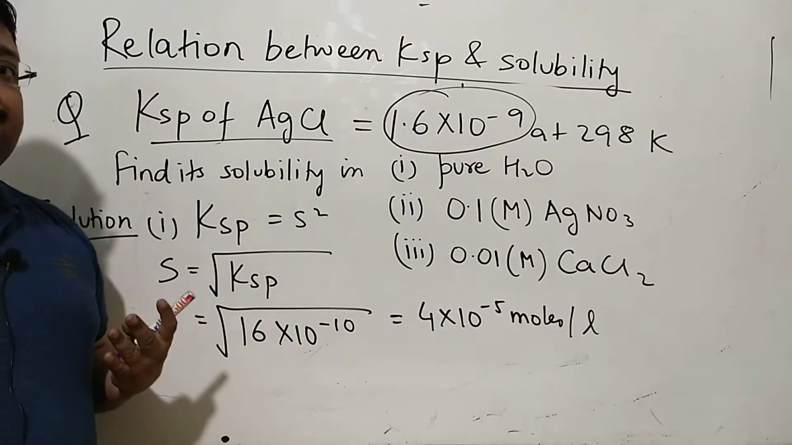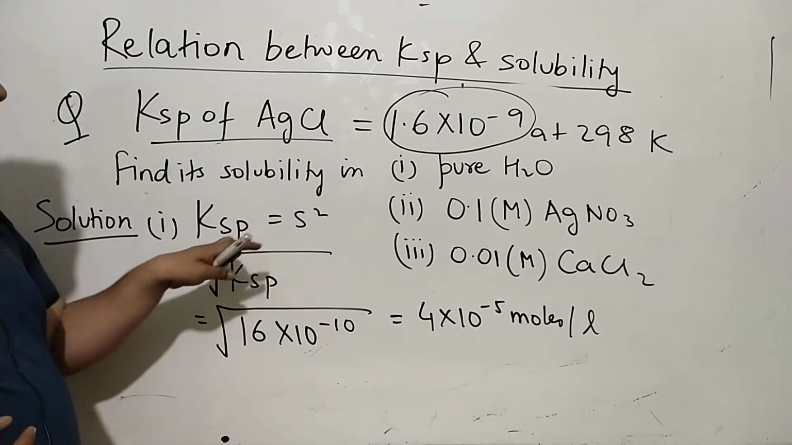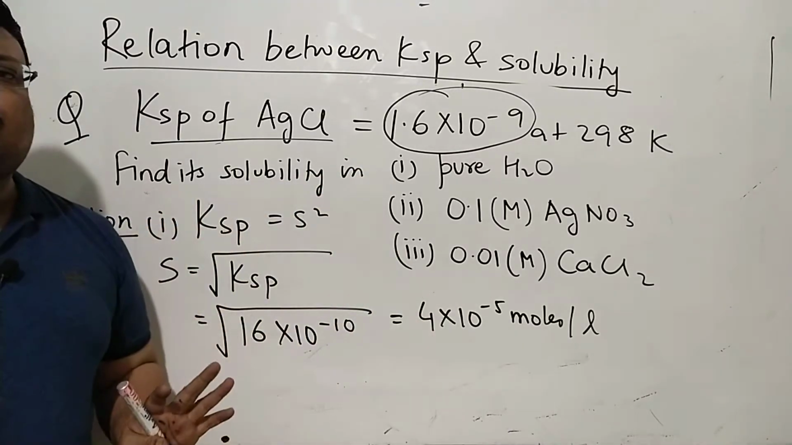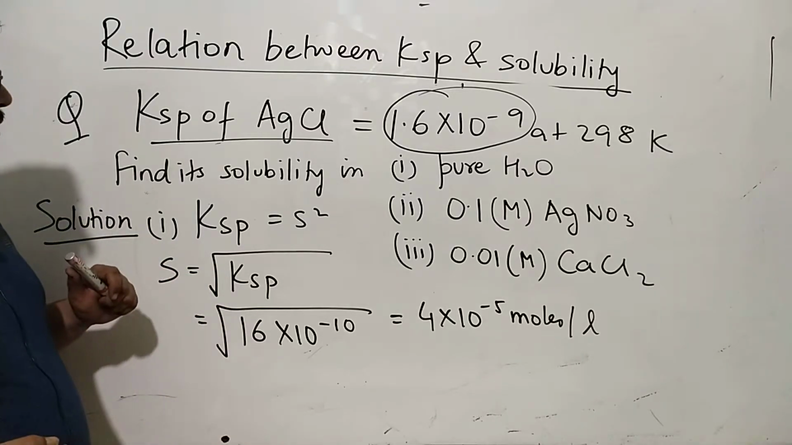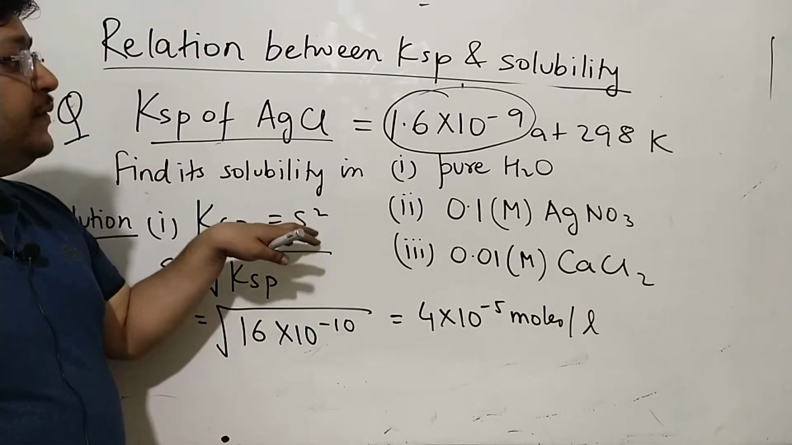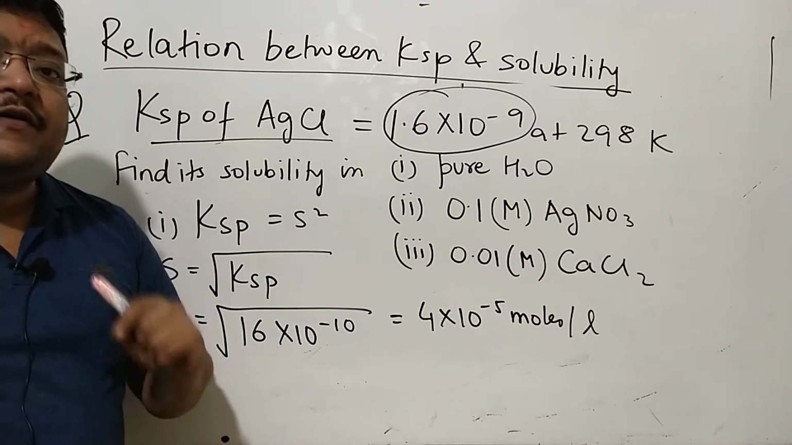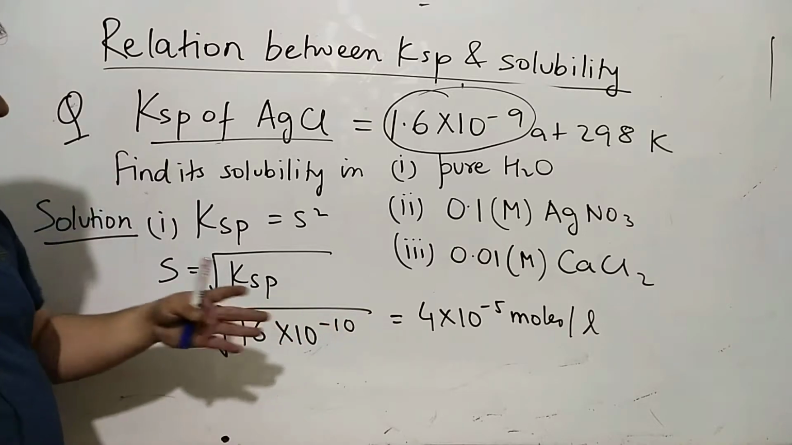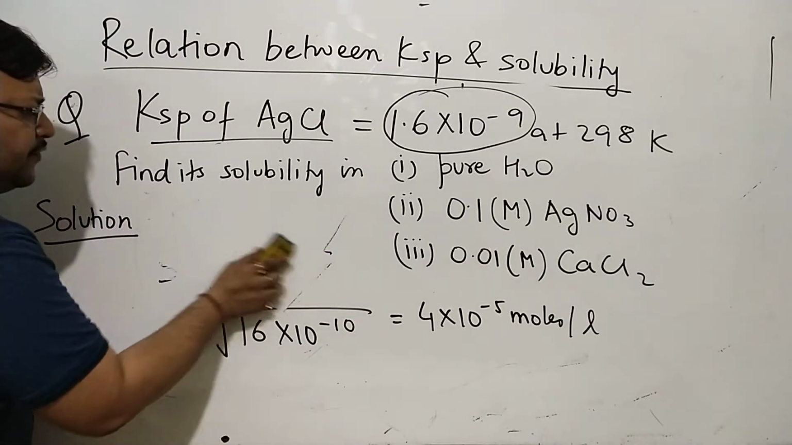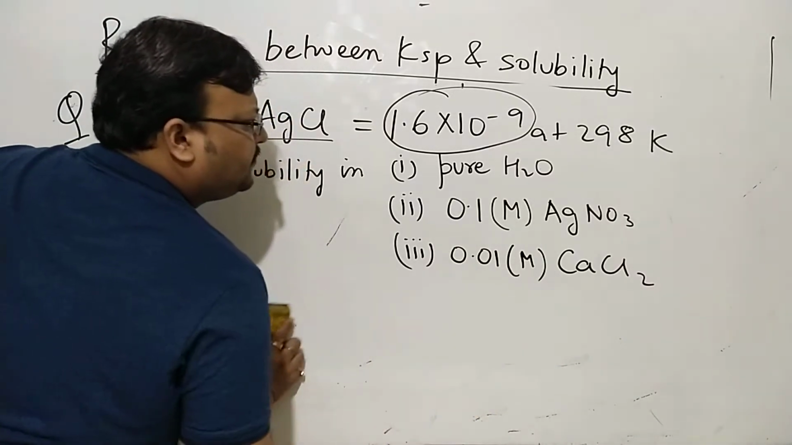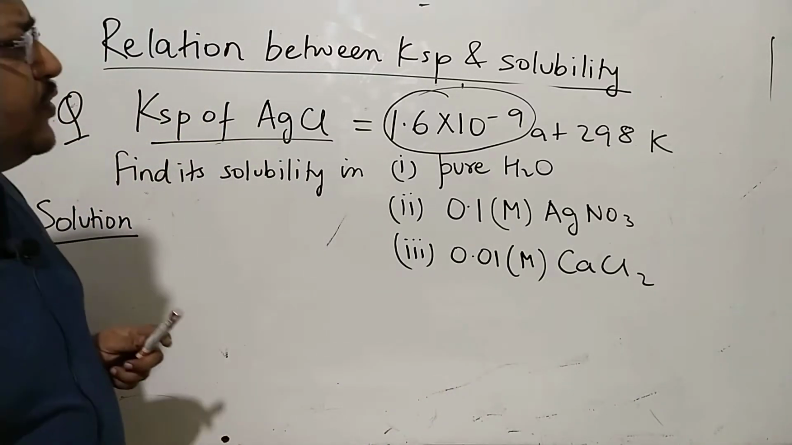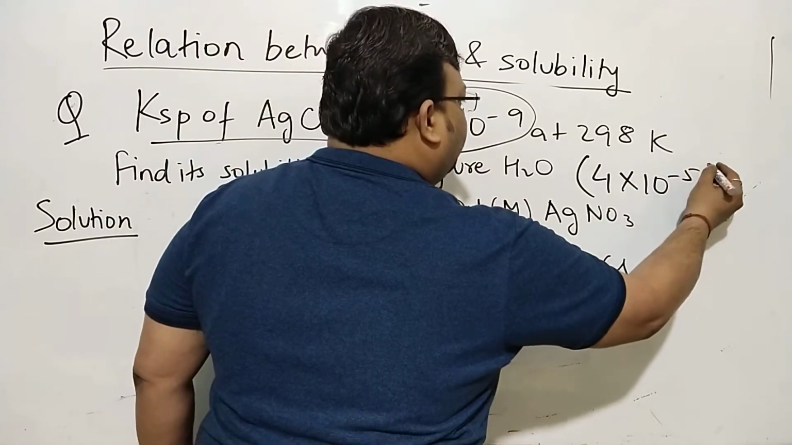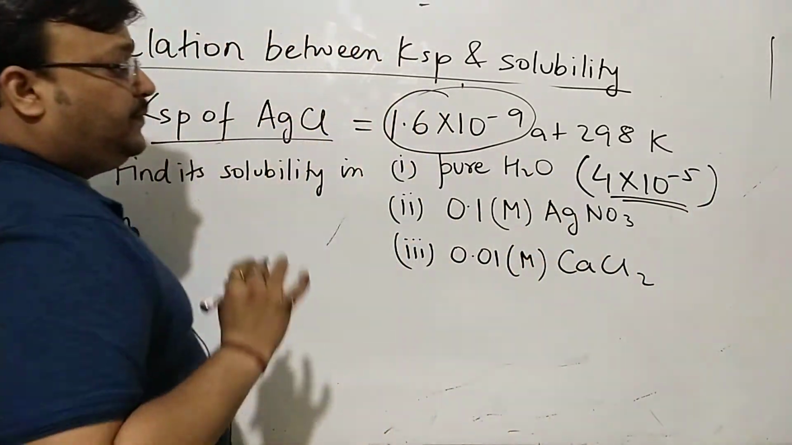In pure water, it's giving you two particles, Ksp is equal to S squared, S is equal to root Ksp, and this is a simple calculation to carry out. You get the solubility in pure water, which is 4 into 10 to the power minus 5 moles per liter. You'll want to keep this in mind, and maybe somewhere you'll want to retain this value. I know this is the solubility in pure water.